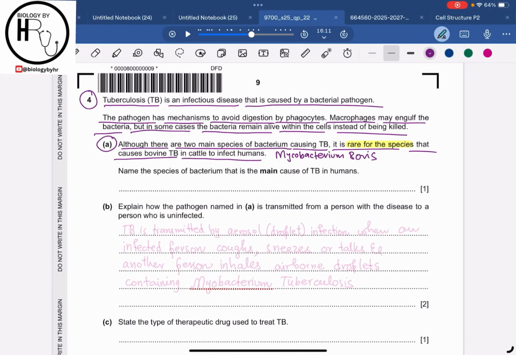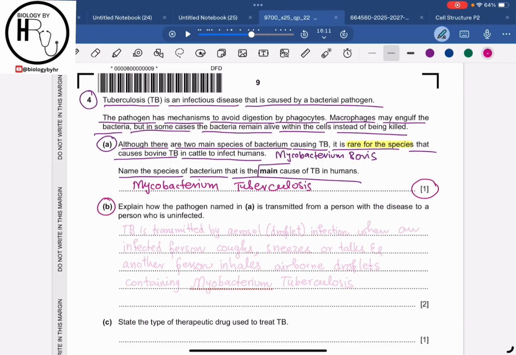And then they are asking us in the question to name the species of the bacterium that is the main cause of TB in humans, right? So the main cause of TB in humans is the Mycobacterium tuberculosis. So we will write our answer that way. We rarely have, I think, 3 to 4 infectious diseases in the syllabus. So make sure you learn the spelling of each and every pathogen causing the specific diseases correctly, because in the marking scheme it specifically mentions that the spelling must be correct. Then only you are going to get 1 mark.